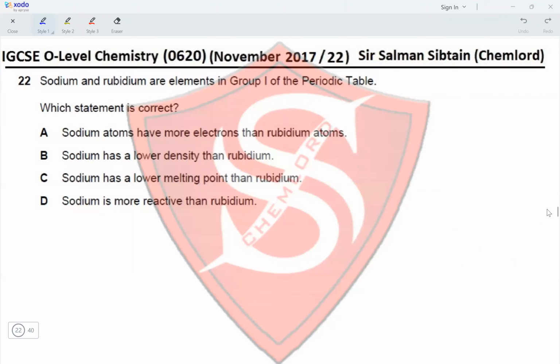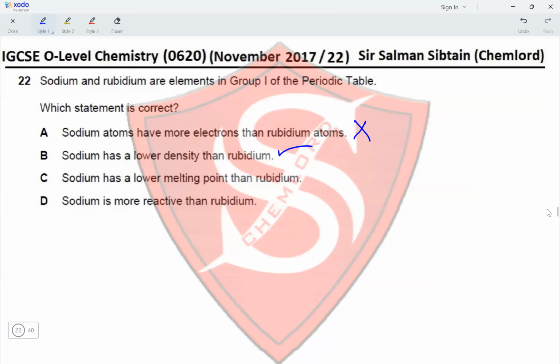Question 22. Sodium and rubidium are elements in group 1 of the periodic table. Which statement is correct? Sodium atoms have more electrons than the rubidium atom. No, sodium is above rubidium in group 1, so sodium would have fewer electrons than rubidium. So this is incorrect. Sodium has a lower density than rubidium. Yes, since sodium is above rubidium in group 1, it has a lower mass, and since it has a lower mass, it has a lower density.